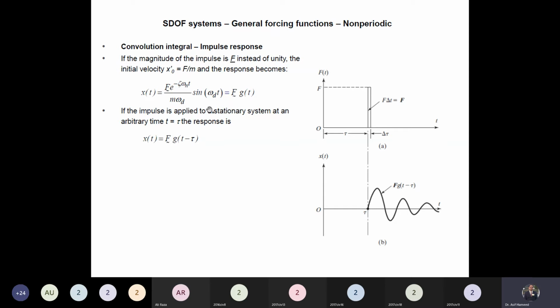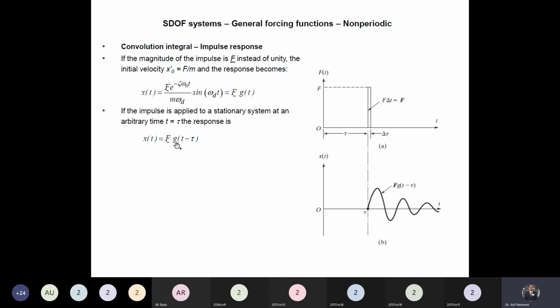Then we can write this expression for the impulse which is acting at t equal to tau for a time period delta tau. It is not acting at t equal to 0, it is acting at t equal to tau. Further, we can simplify this expression. x of t will be equal to the impulse value here, and this is not a function of t, so we can use the Dirac delta function. What is the Dirac delta function?